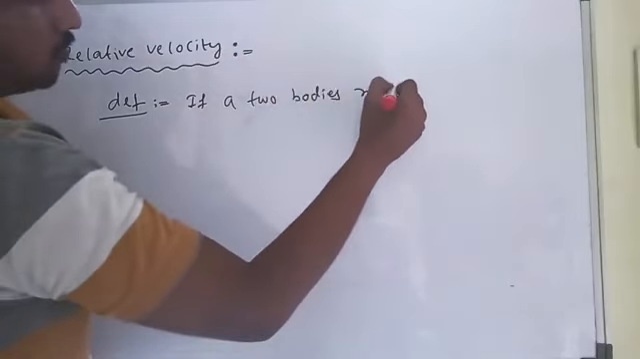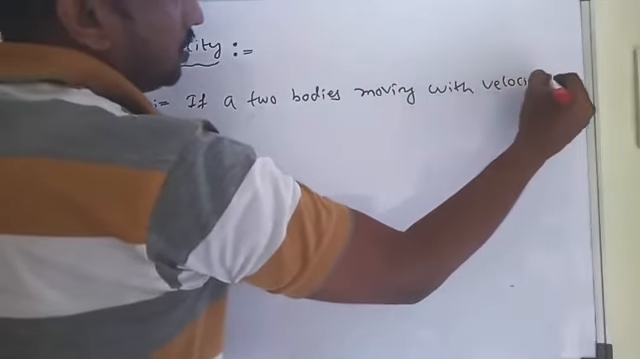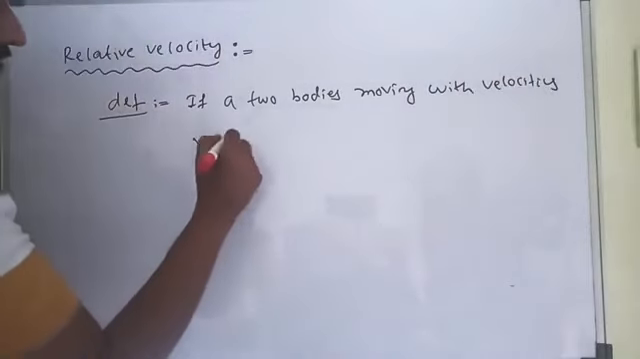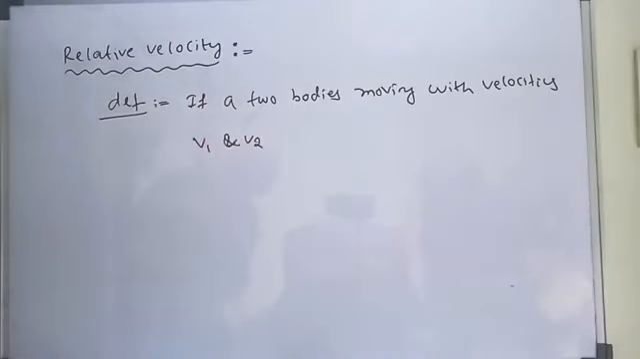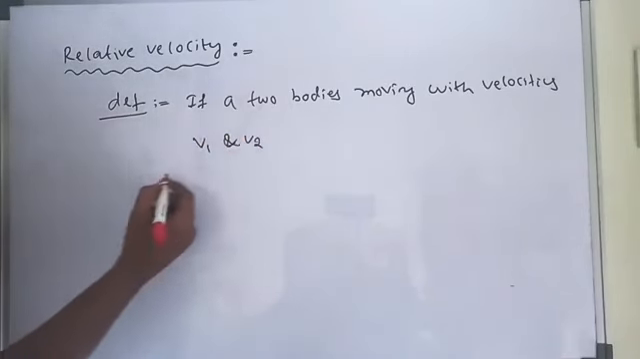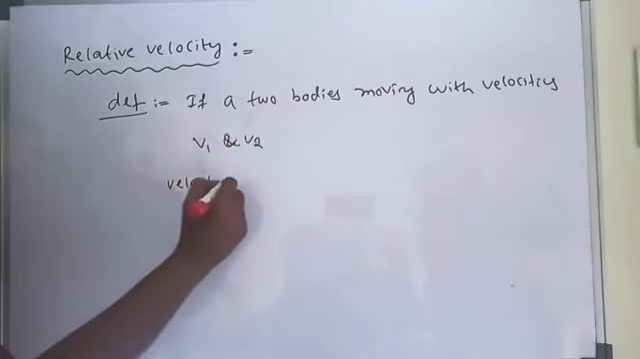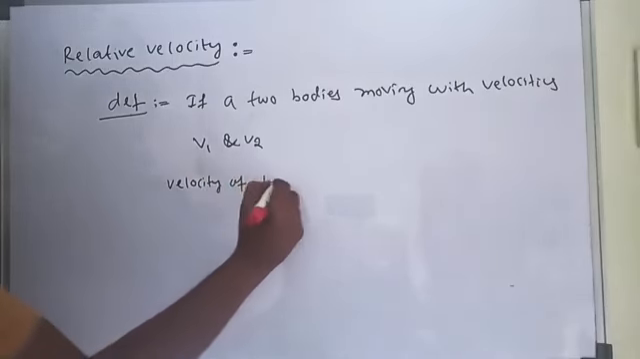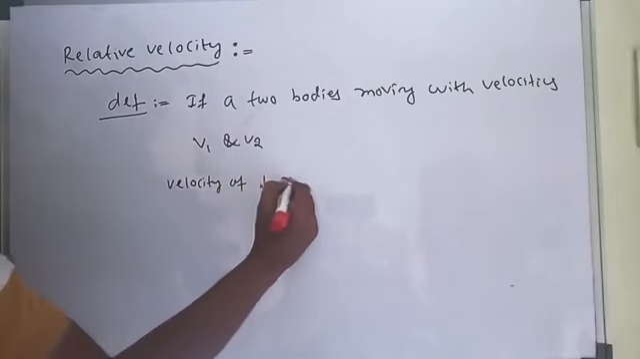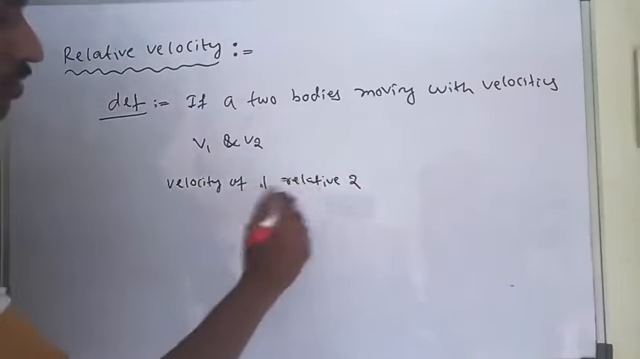bodies are moving with velocities v1 and v2, different velocities, v1 and v2 here. Then for these two bodies moving with v1 and v2 velocity, what is the velocity of body 1 relative to 2? What is the velocity of 1 with respect to 2?